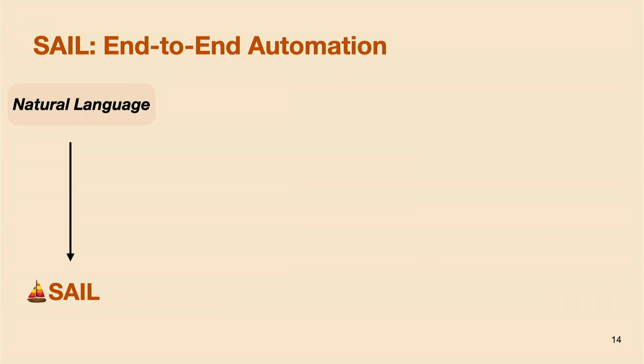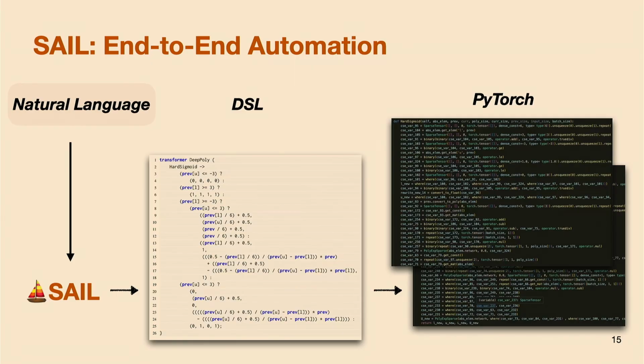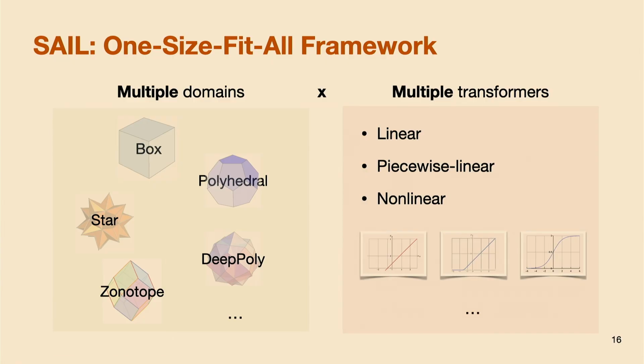Cell can then provide you with sophisticated and completely sound abstract transformers, not just mathematical expressions, but valid domain-specific language, which can later be translated to PyTorch code using our compiler Newton. And then you can integrate this PyTorch code within any downstream task without any extra effort. Cell is a one-size-fits-all framework, meaning that we can handle multiple abstract transformers in terms of multiple domains.